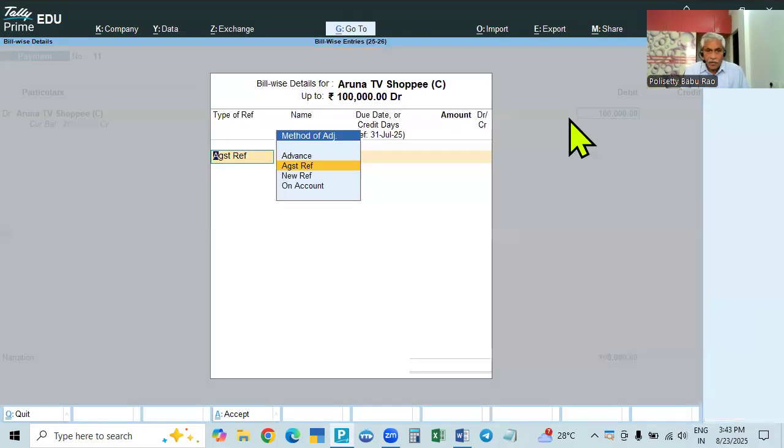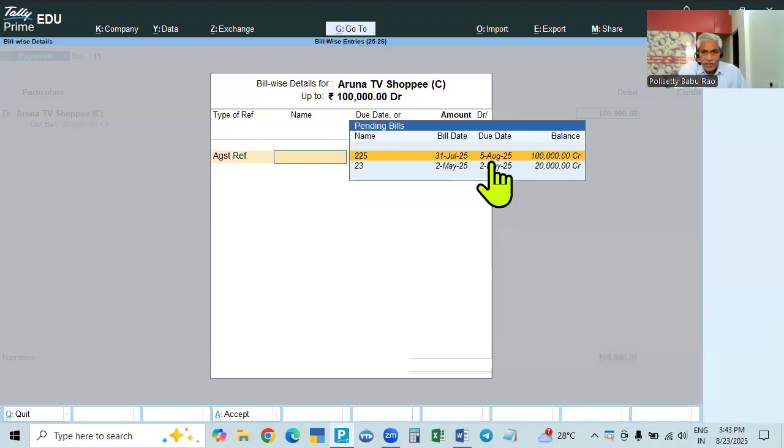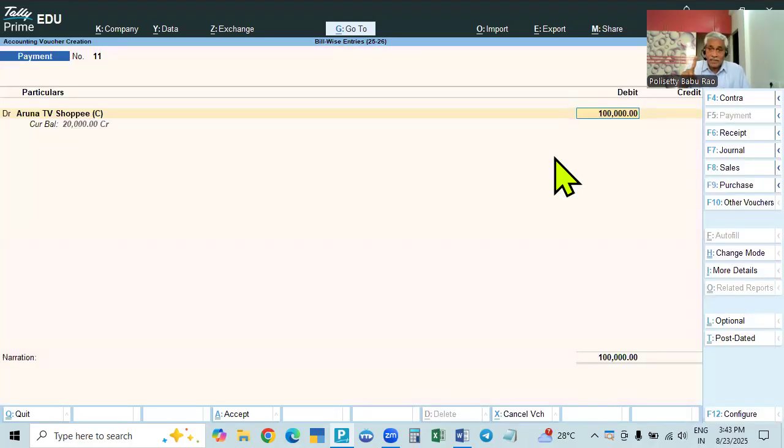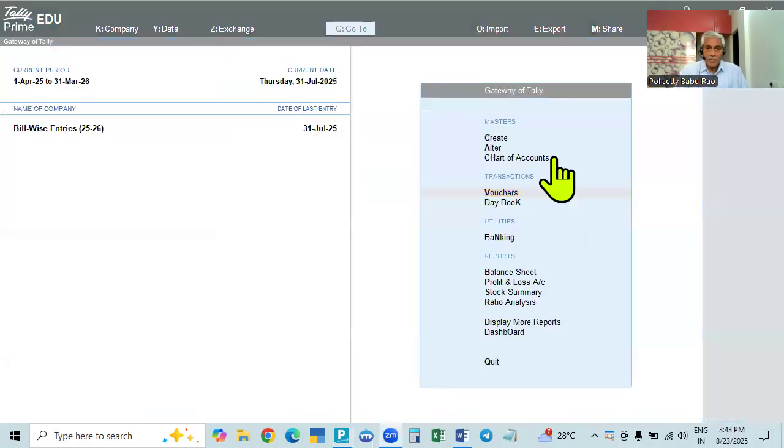If you go against reference, this is the old balance. This is bill number 225, dated 31st July. That is 5th August, means 5 days we asked. It is showing only 1 lakh because the bill is 2 lakhs, but 1 lakh is adjusted against the advance and only 1 lakh is the amount due.